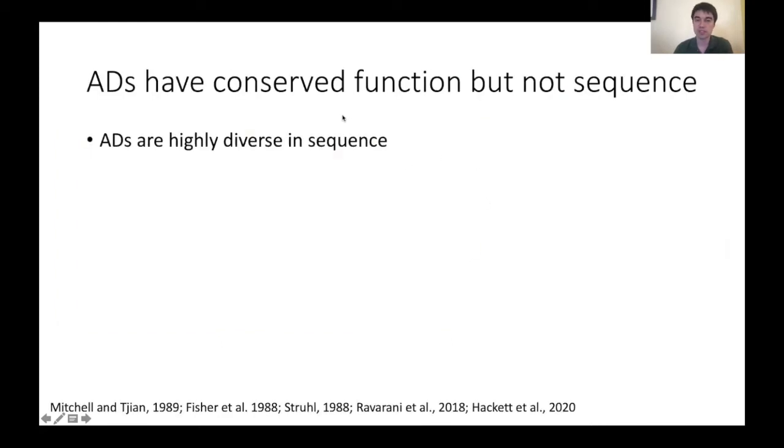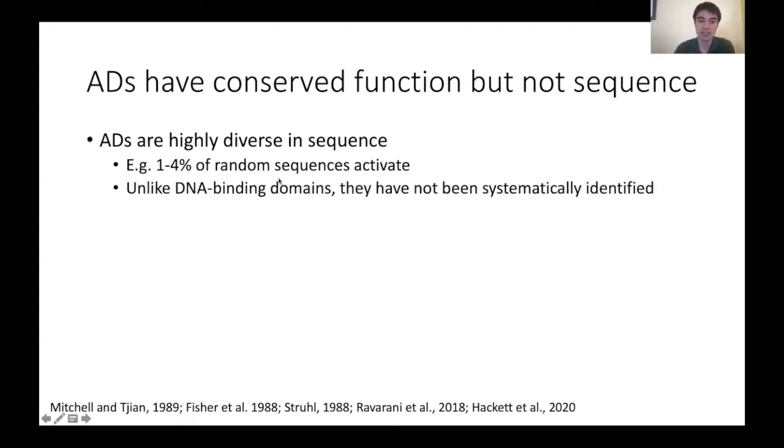So one of the most interesting things about activation domains is that they have very highly conserved function, but not sequence. So it's been known for a while that these ADs are highly diverse in sequence. And some screens of random protein sequences, in fact, found between 1% and 4% of random protein sequences can spontaneously form activation domains. And what that means is that, unlike DNA binding domains, these activation domains have not been systematically identified. So with DNA binding domains, you can study a canonical example of a DNA binding domain and then extrapolate to many other homologous sequences. But because there aren't homologous sequences for activation domains, we can't do this.